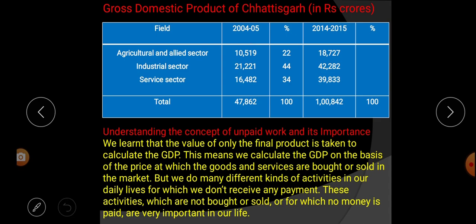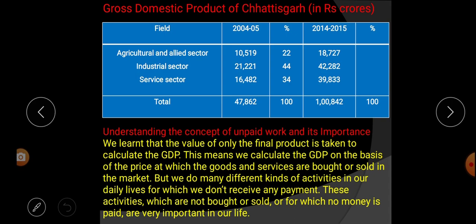Similarly, let's see 2014-15. From the agriculture and allied sector, how much is it? 18,727 crores. Next, from the industrial sector, 42,282, and from the service sector, 39,833. And what is the total GDP? 1 lakh 842 crore rupees. So this total production of a year is called what? GDP, or gross domestic product.